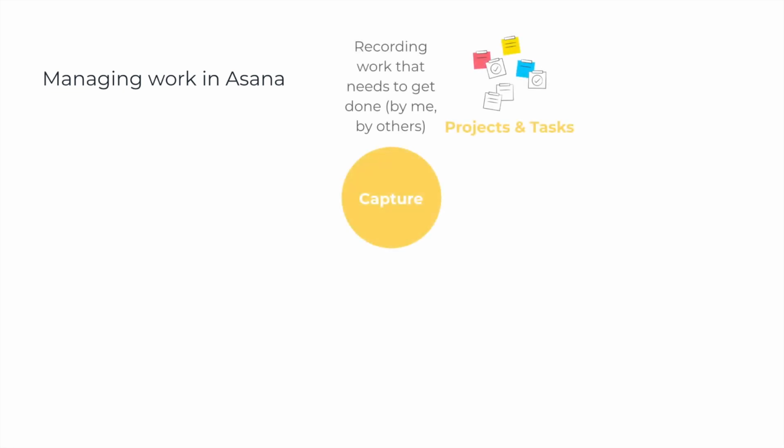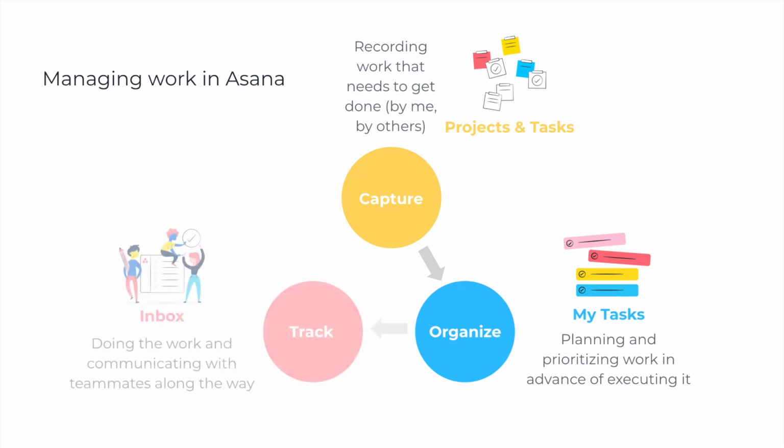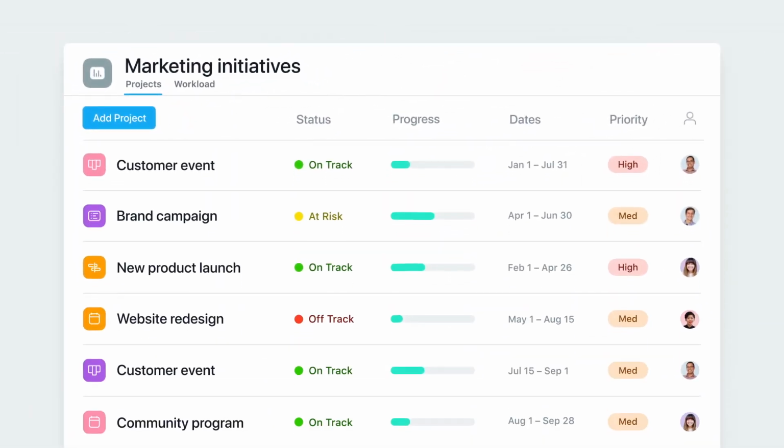When you're managing work in Asana, you'll usually be doing one of 3 things: capturing work that needs to get done by yourself or by others with projects and tasks, organizing and prioritizing the work on your own plate with My Tasks, or tracking. As you and your teammates complete work, you'll want to communicate along the way and stay up to date with your Asana inbox. This cycle repeats as new work arises from what you and your teammates complete. Eventually, you'll also be interested in monitoring and reporting on work at a high level. We'll cover that in another video.